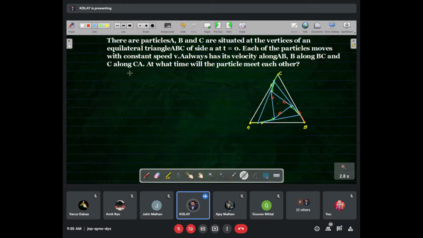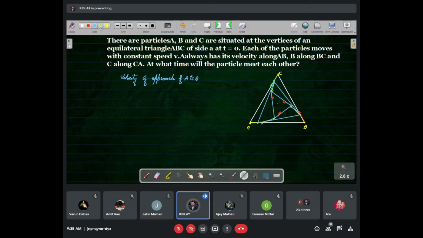Simply we have to find the velocity of approach. Listen carefully. Just we have to find the velocity of approach of A to B. See how A is moving.